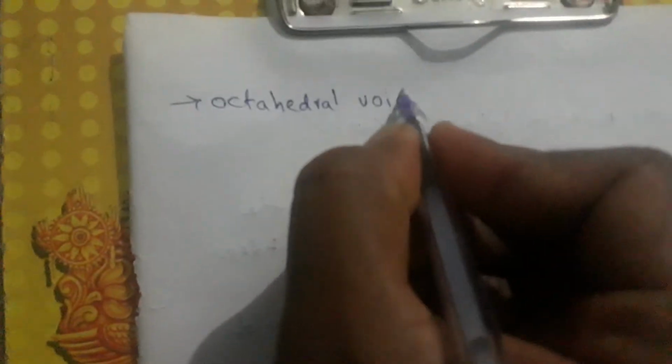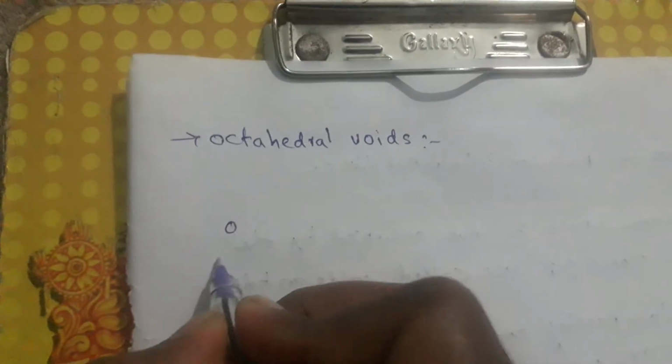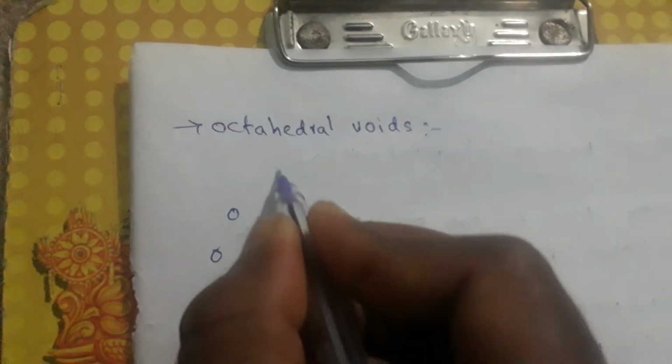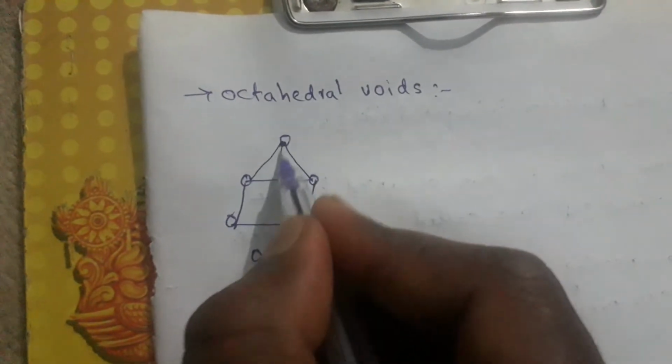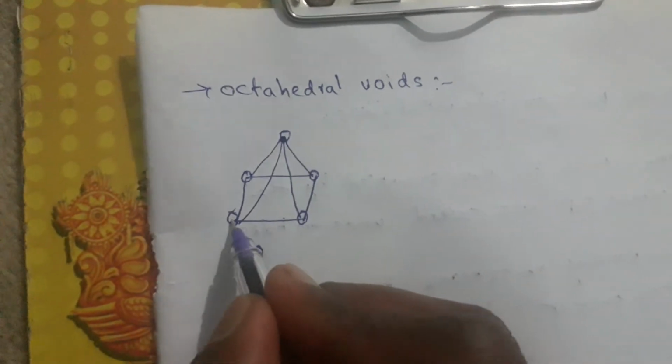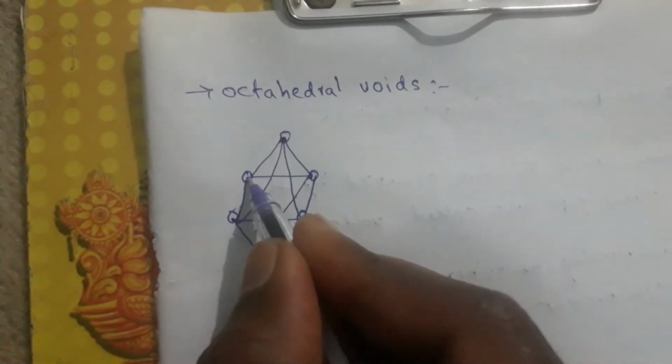Octahedral voids. So what are these octahedral voids? If you see octahedral voids, octa means, if you see atoms 1 2 3 4 5 and 6, this is 1 2 3 4 6 atoms only, but it is forming, see here, 1 2 3 4 and 1 2 3 4.